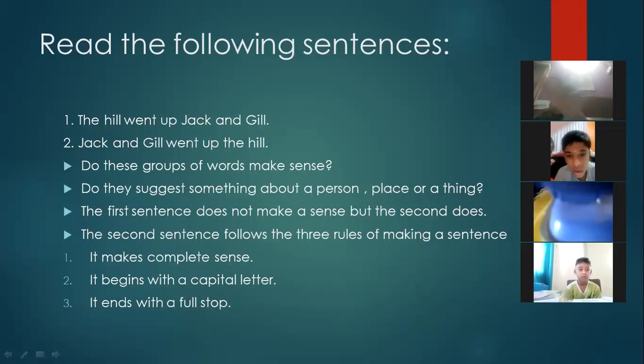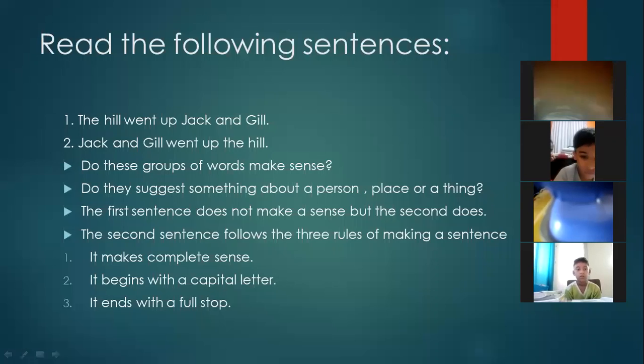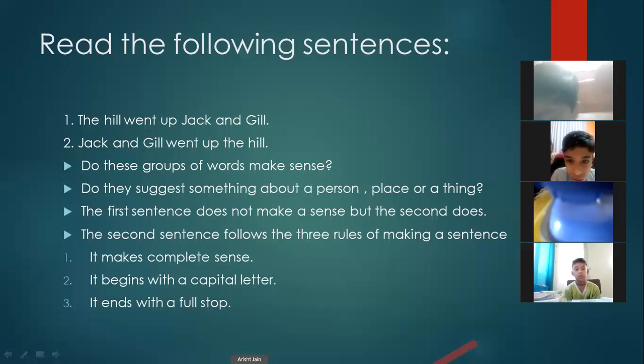The first sentence does not make sense. When we are reading it, it's not giving us full meaning, but the second does. The second sentence is giving us a good meaning, a sensible sentence.